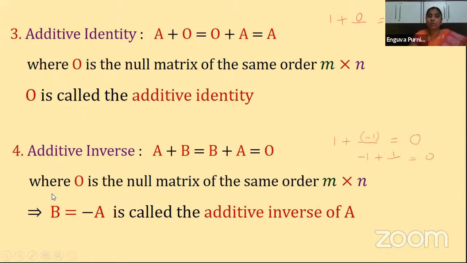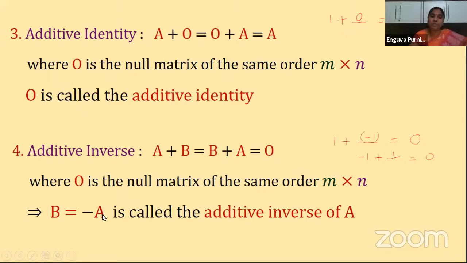Understood, children? So here what is that additive inverse? Minus 1. Here also, if A plus B is equal to 0, then what is the value of B? B is called the additive inverse, and its value is nothing but minus A. So the general maths we can do: A plus B is equal to 0 means B is equal to what? This A will be sent to the other side and becomes minus A. Isn't it?